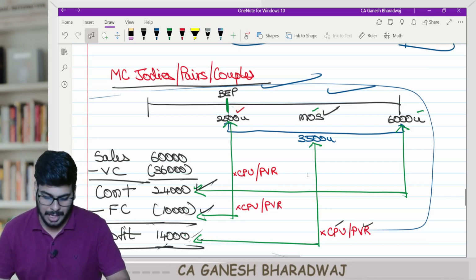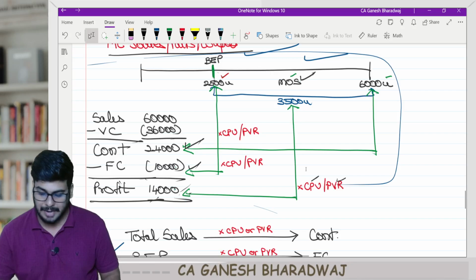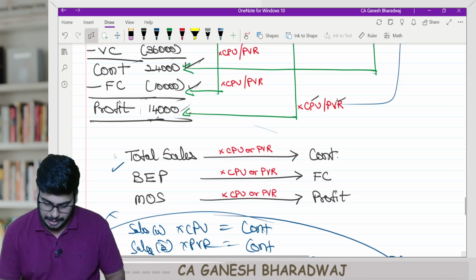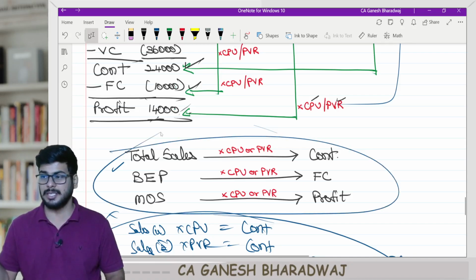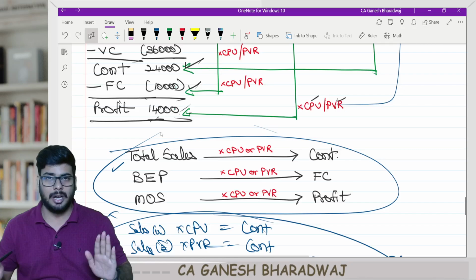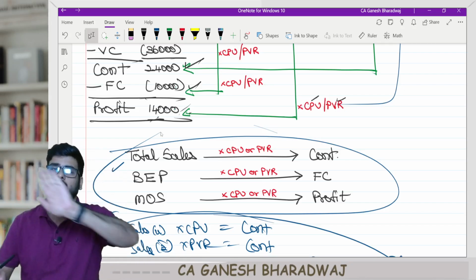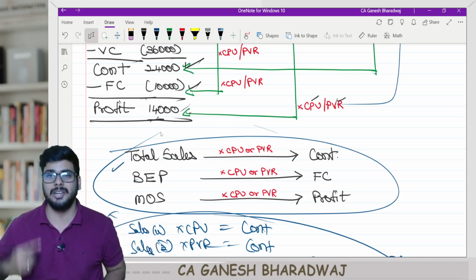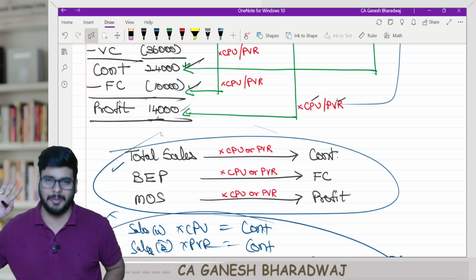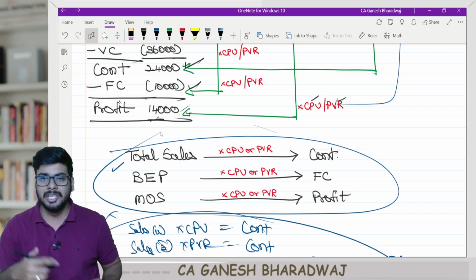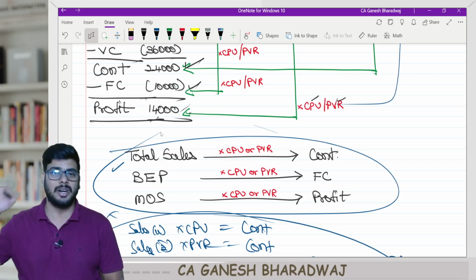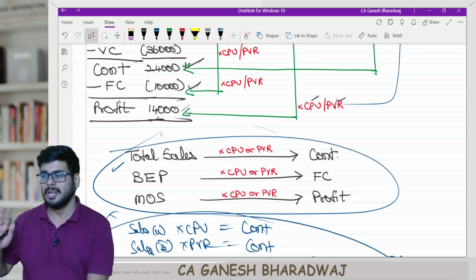This particular marginal costing jodies, definitely you write this once, and along with this also you put it. Tell yourself that this is all about marginal costing. With this, you can derive 30-40 formulas which are mentioned in your institute study material. That's about it. Clear with this, guys?